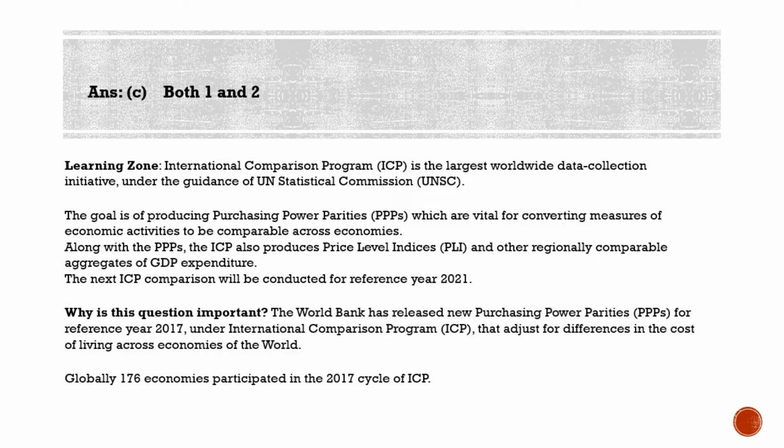That's how it works. And recently the World Bank has released new purchasing power parities for reference year 2017 under ICP, that is International Comparison Program, and it adjusts for differences in the cost of living across economies of the world. So that was in the news recently, that's why this question is asked.